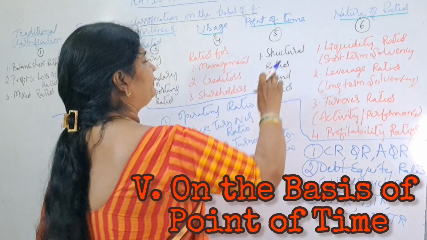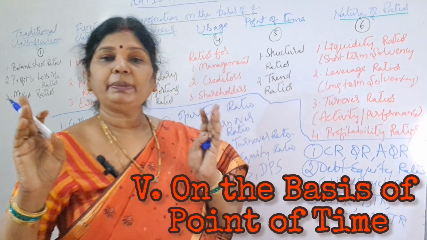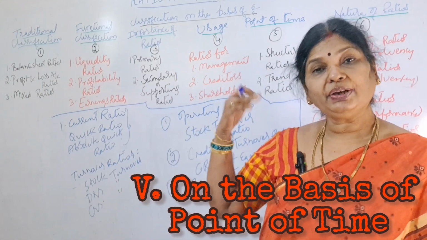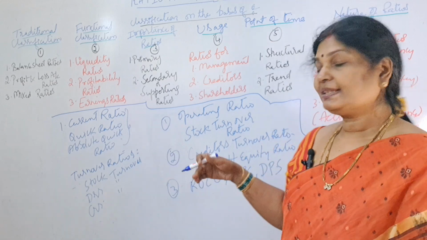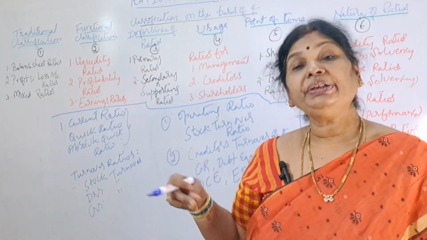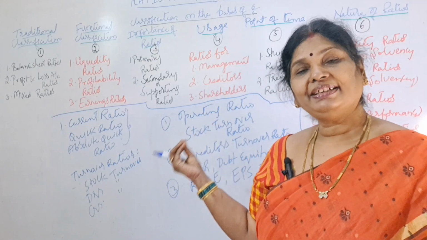So under that, first one is what? Structural ratios. Structural ratios are prepared at a point of time, say for a particular accounting period. Next, trend ratios are computed from the data relating to different periods of time. So that is why they are called trend ratios.